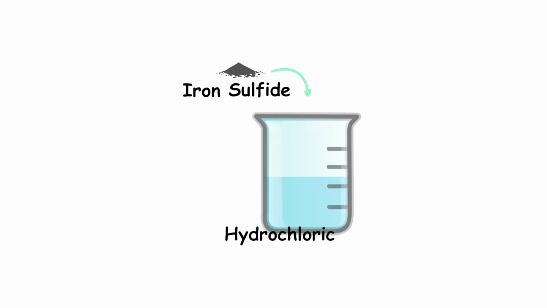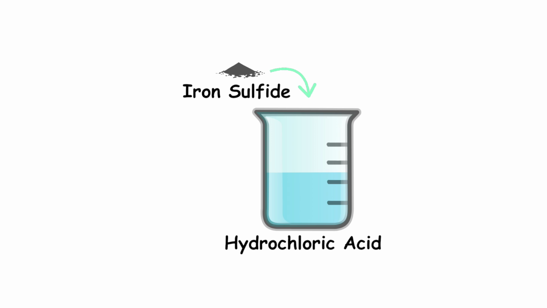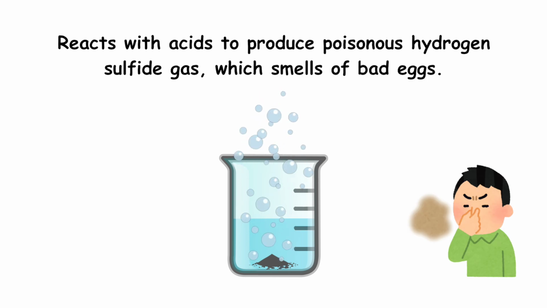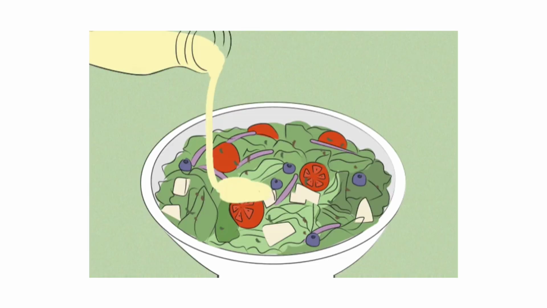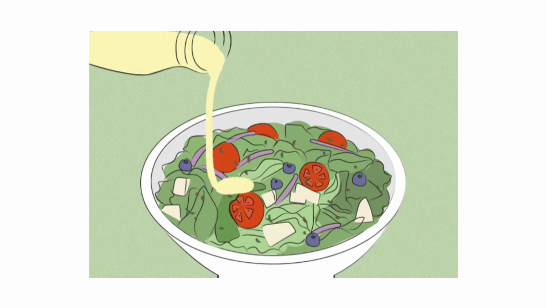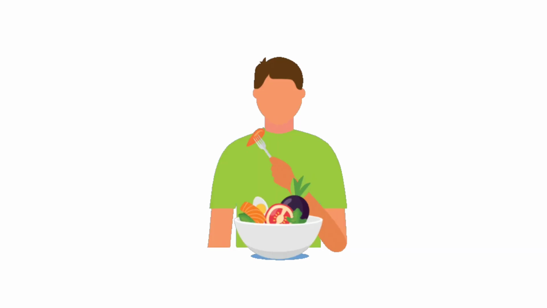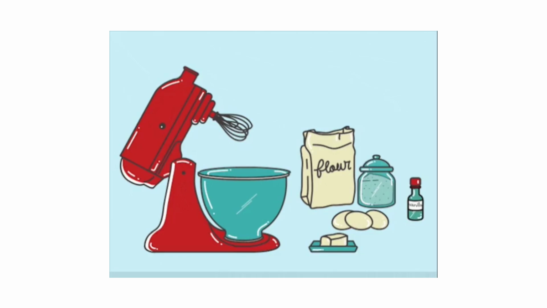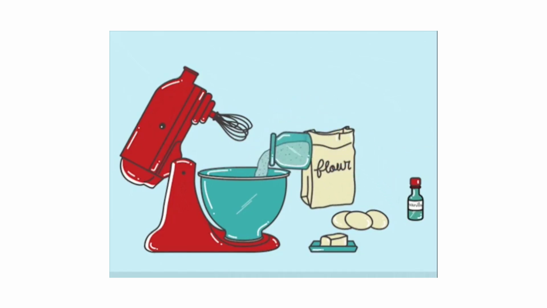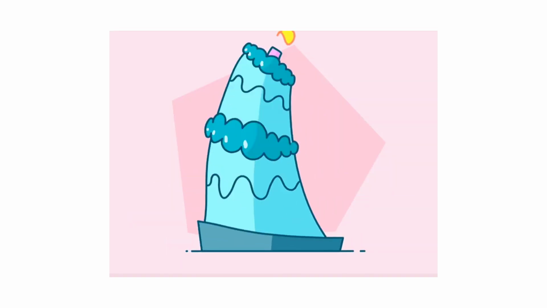However, the compound iron sulfide, FeS, reacts quite differently with acids to produce poisonous hydrogen sulfide gas, which smells of bad eggs. So, in mixtures, each component keeps its own properties, just like how each topping in a salad retains its flavor. Compounds, however, have entirely new properties, like how combining eggs, flour, and sugar creates something completely different, a cake.